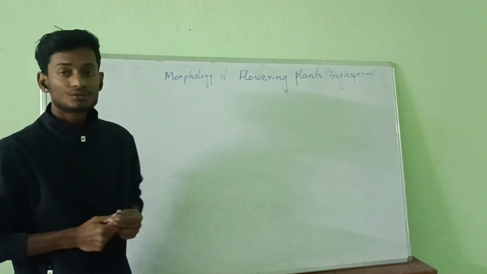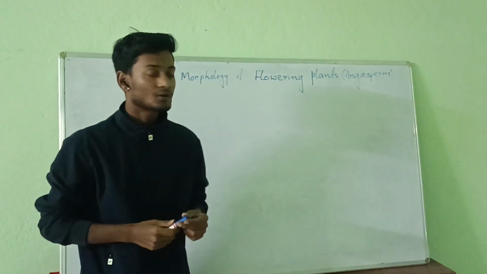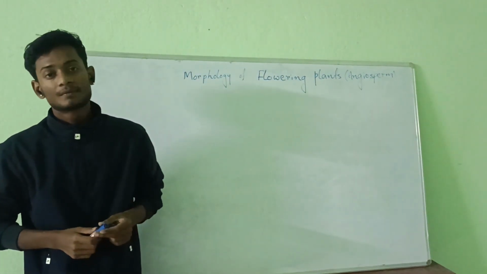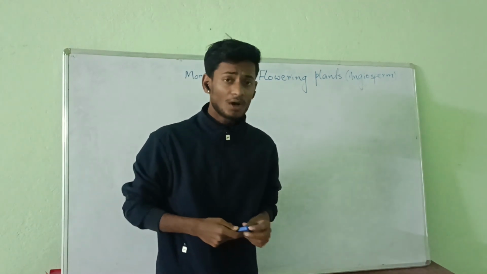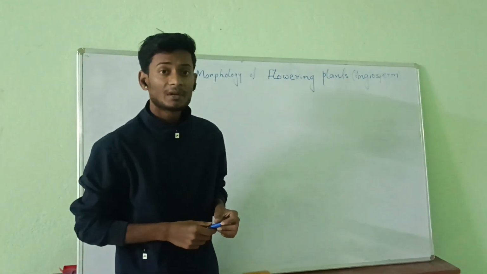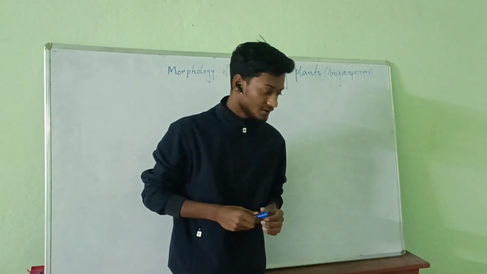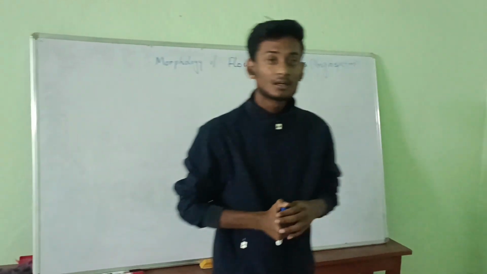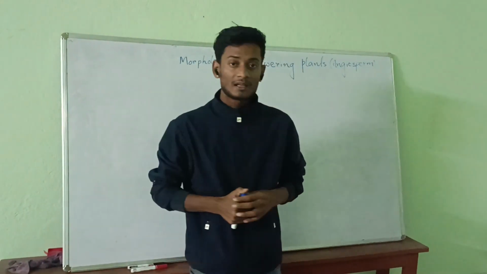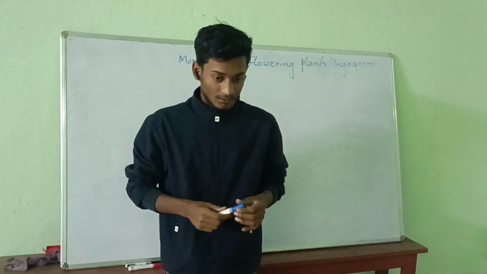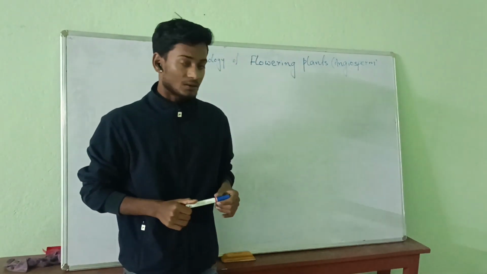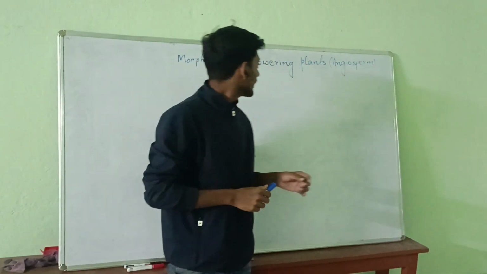So, today we are going to talk about the morphology of flowering plants. Flowering plants means the angiosperms. We know from the chapter on plant classification that the plant kingdom is divided into phanerogams and cryptogams. Now we are talking about angiosperms.